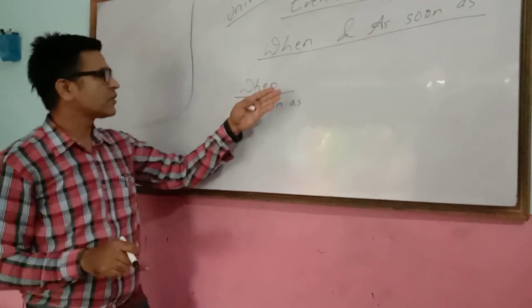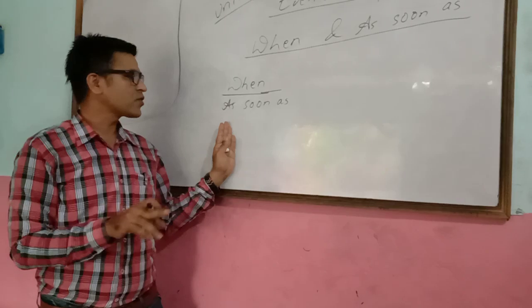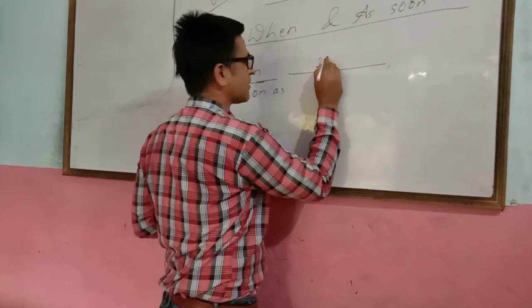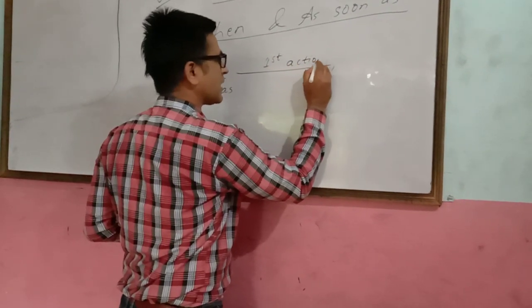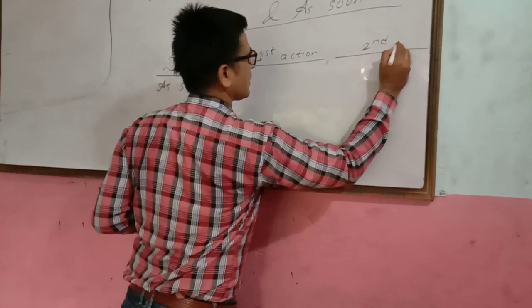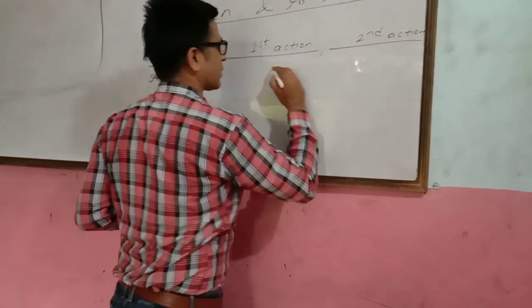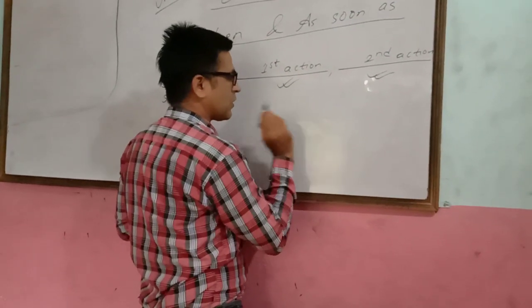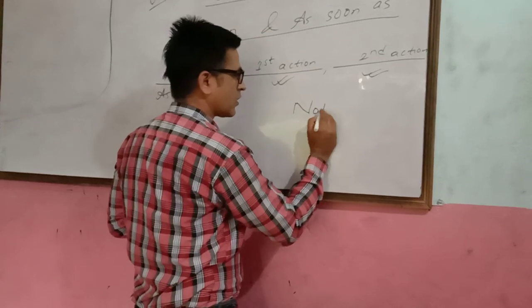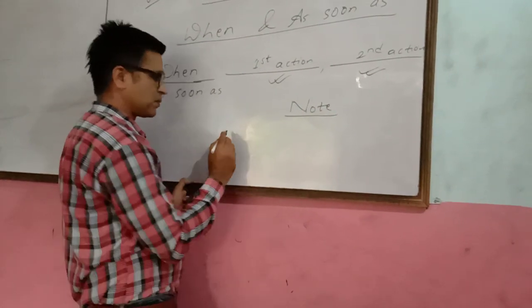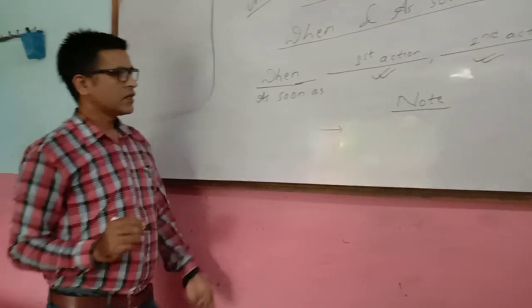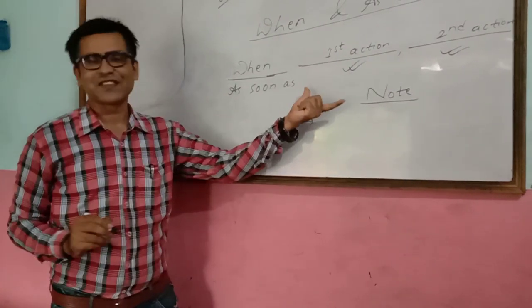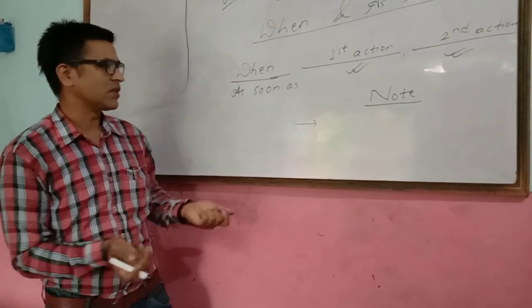If you are asked to join with when, you use when. If you are asked to join with as soon as, you use as soon as, no matter. So let's go to the first. First action you have to copy down, and second action also you have to copy down. It's given in the book, right? But remember, there are some points to remember. So you can use when or as soon as before the first action. This is the first point to remember.